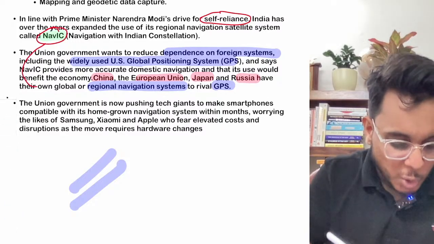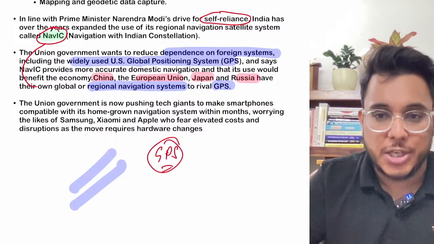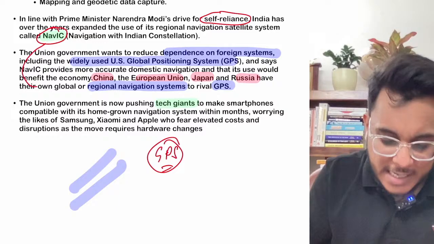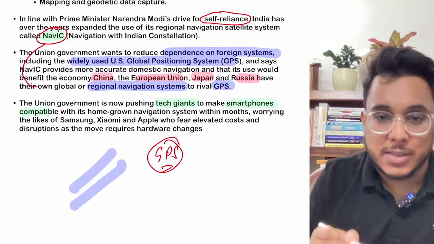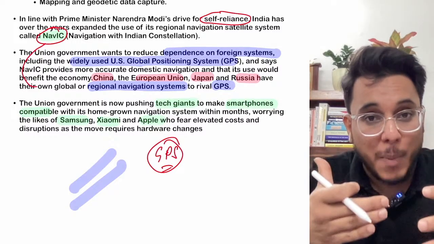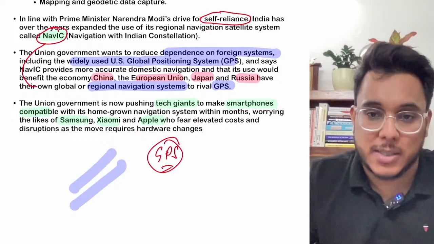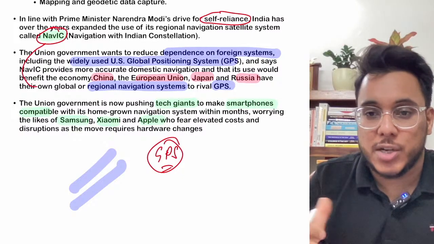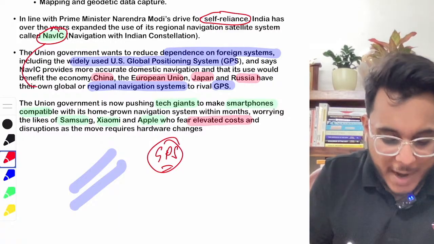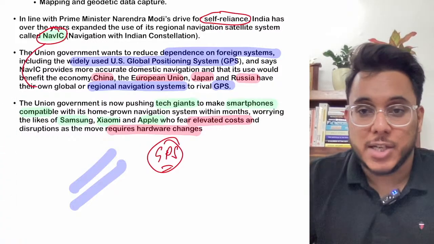But you know that mobile phones are still using GPS. Therefore the Union government is now pushing technological giants and smartphone manufacturers, companies such as Samsung, Xiaomi, Apple, to fit their mobile devices with the NavIC-based system, not GPS. Now these mobile phone manufacturers fear that it might bring elevated cost. Why? Because hardware changes will be needed.